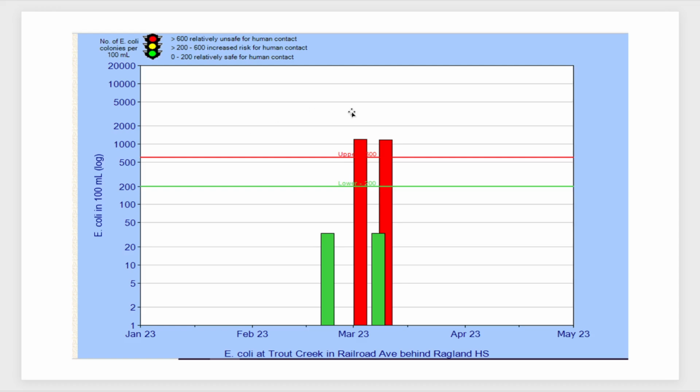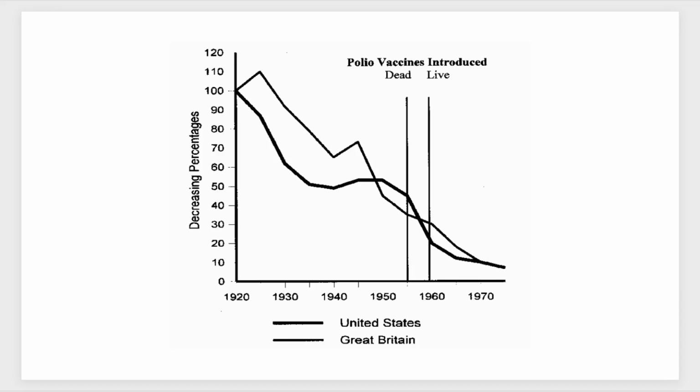So, yeah, because you're swimming in feces, like E. coli is everywhere. And Raglan's basically like a bowl that funnels into Trout Creek. And there's a lot of cows and chicken houses. So all that feces just runs into the water. And because it's shaded during a storm, there's no UV radiation to kill the bacteria. So it just grows and reproduces, especially in the summer when it's warm and people would get infections from it. So after it rains is actually a really bad time to go swim in creeks, especially in rural areas where fecal material is going to get down into those creeks.